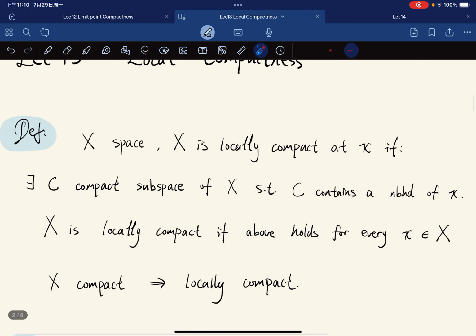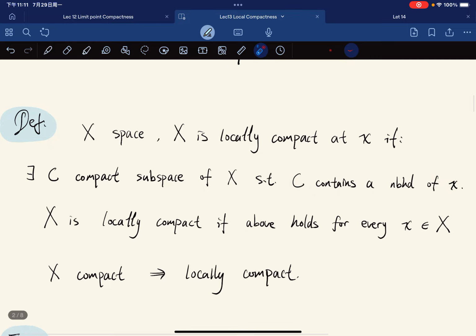And observe that if the space X itself is compact, then it is automatically locally compact, because we would just pick C equal to X, right? X of course contains a neighborhood of x, which is again the big X itself. So, yeah.